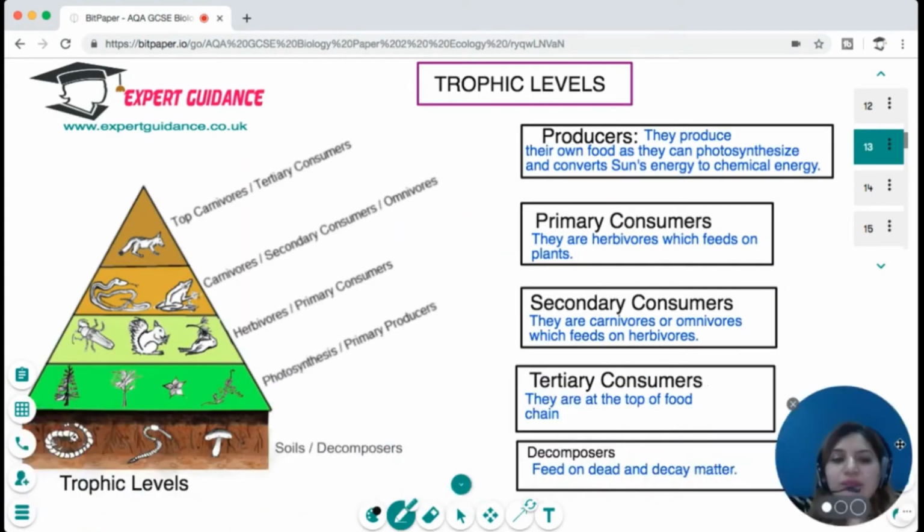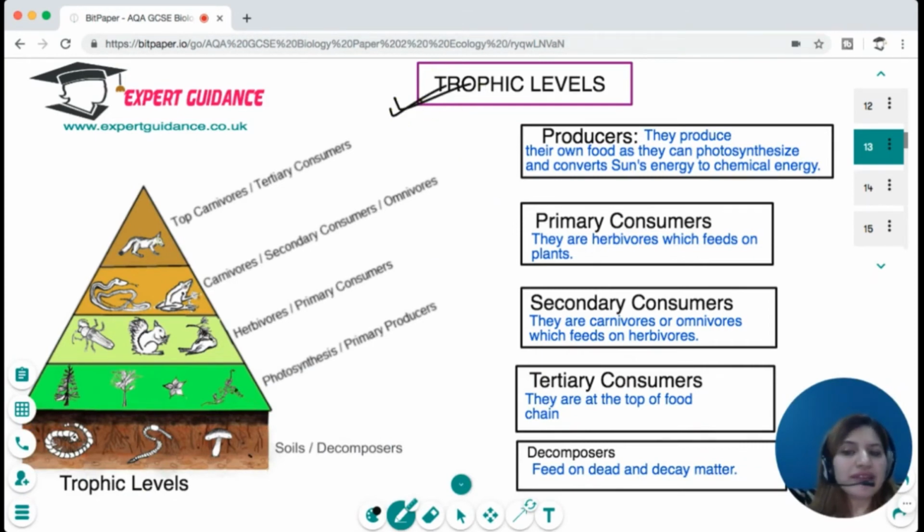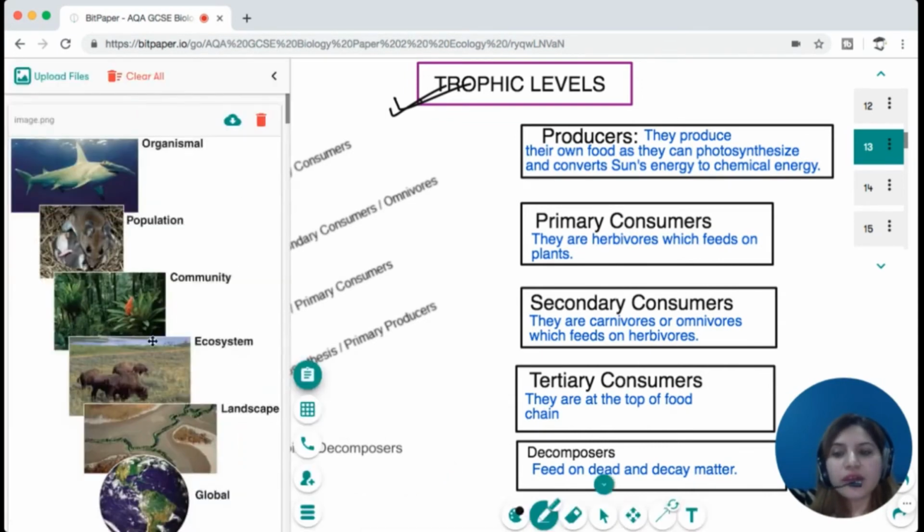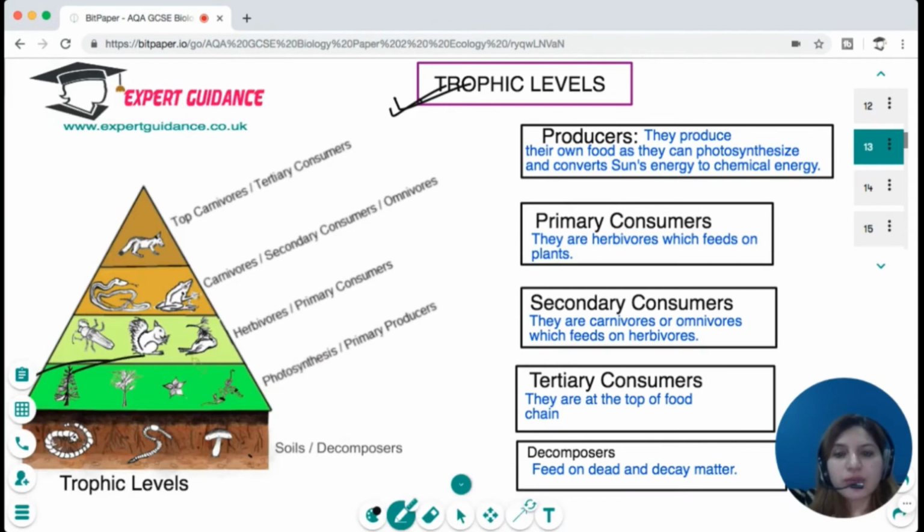Now let us come to a very important concept of trophic levels. What are trophic levels? Trophic levels are the different levels of the food chain, and the food chain always starts with the producers. The producers produce food through photosynthesis, trapping sunlight and converting it into chemical energy.